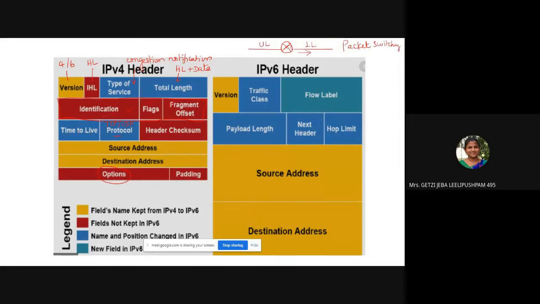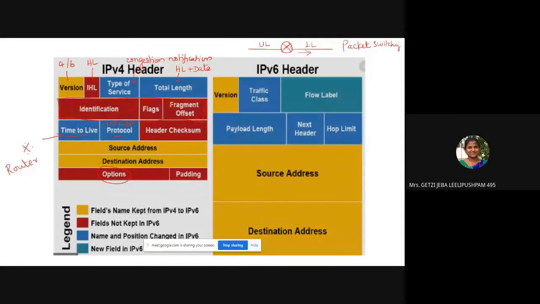So now I'll explain what is time to live. What is time to live? Time to live is a very important field. This is one field that your router changes on every hop. Apart from fragmentation, this is the only field that is changed by the router on every one of its hops.